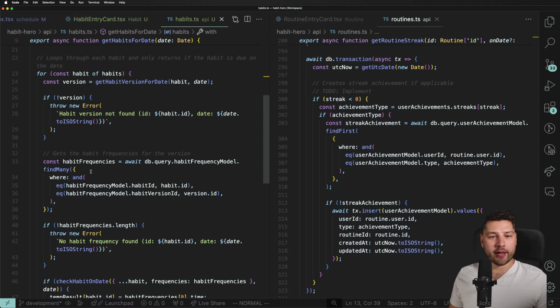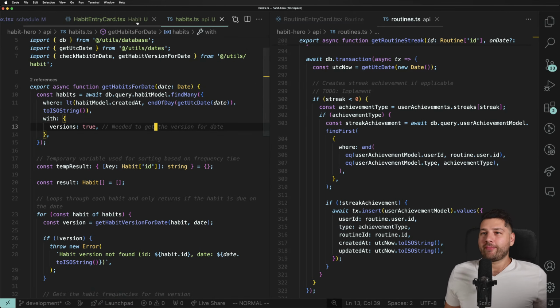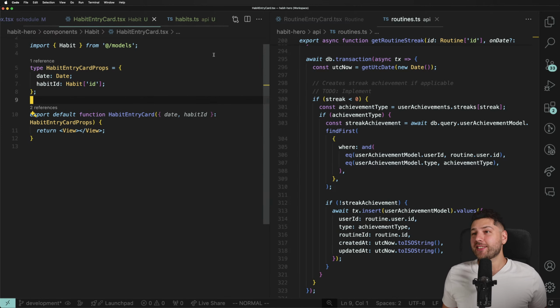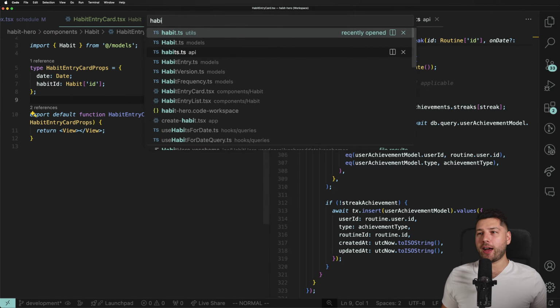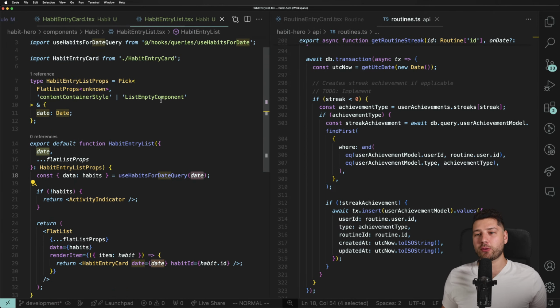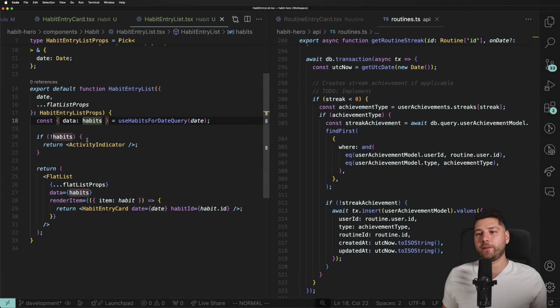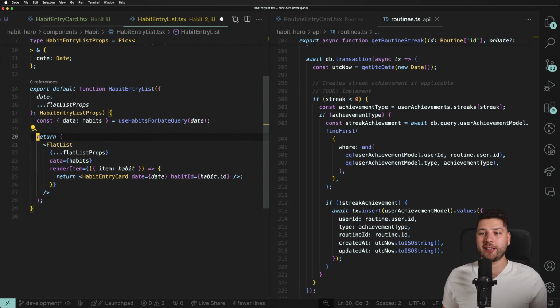I see you don't make use of optional chaining. Is there a reason for this? Preference, I guess. So I think you're referring to habit entry list. Instead of doing the if not habits, do the return indicator here. But actually this would still work.